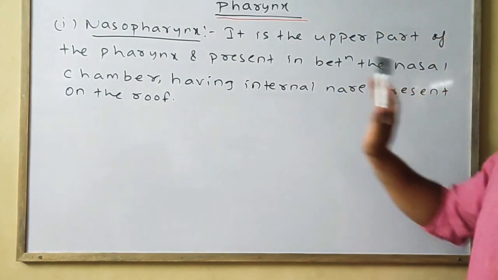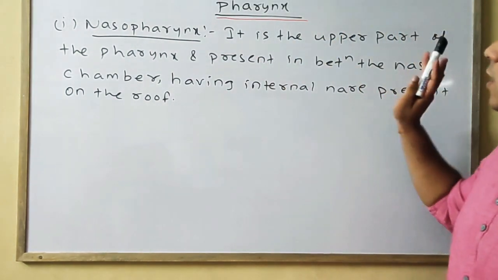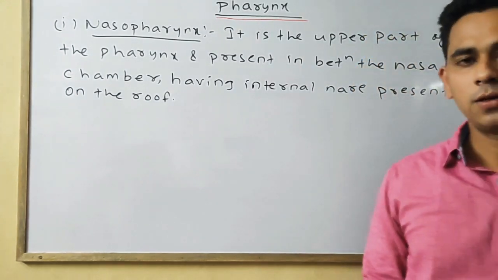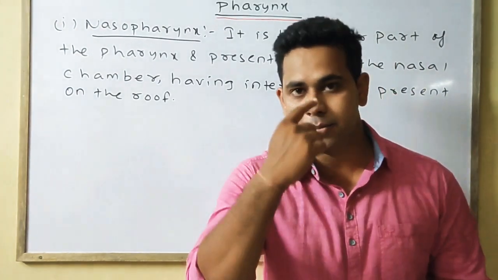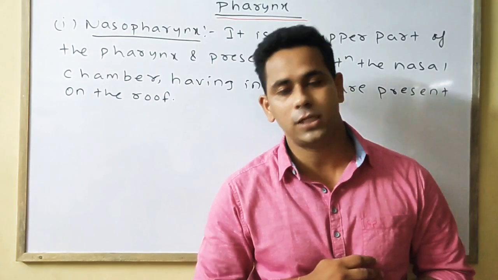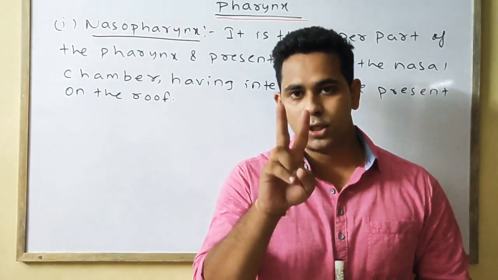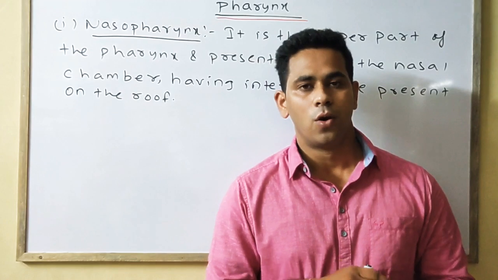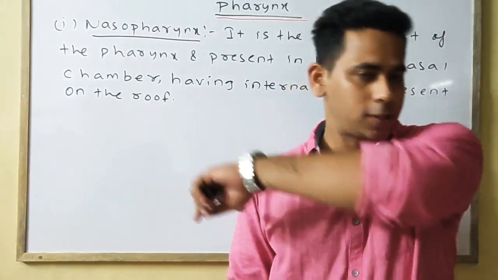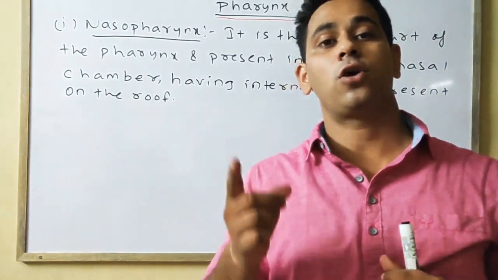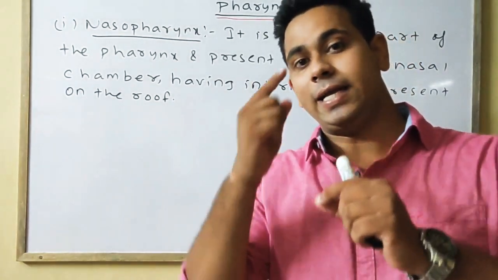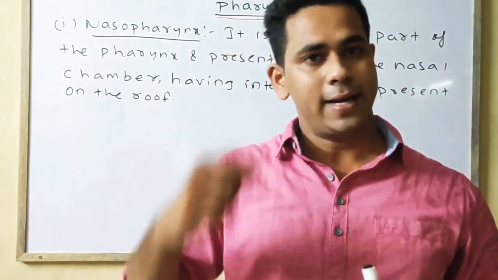So the first point is nasopharynx. It is the upper part of the pharynx present in the nasal chamber. Nasal chamber consists of two pores, two openings. One is the anterior external nares, or we can say nostrils, and the posterior opening of the nasal cavity is the internal nares, and also this is the nasal chamber.